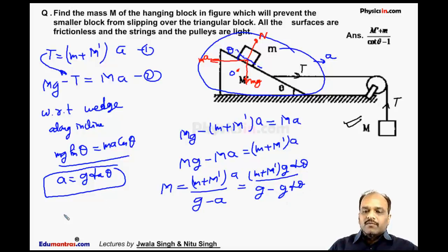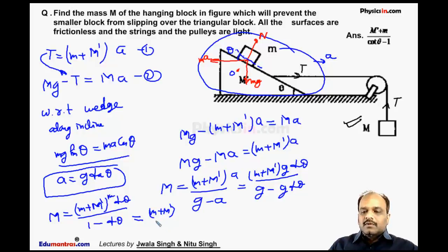So this g will cancel out, and we get capital M is equal to M plus M dash into tan theta divided by 1 minus tan theta, which can also be written, if I divide the numerator and denominator by tan theta, as M plus M dash divided by cot theta minus 1.